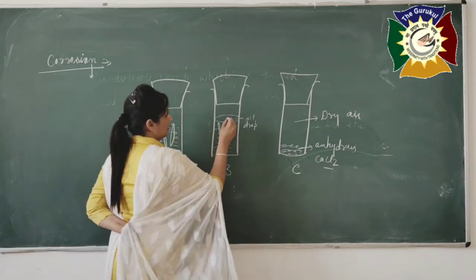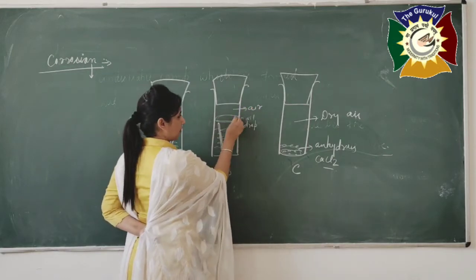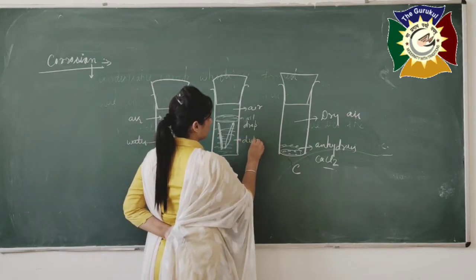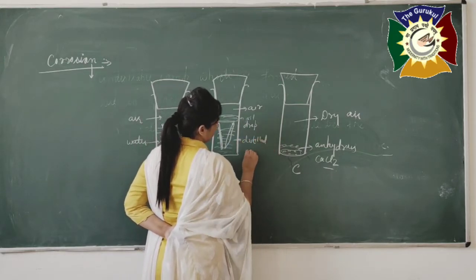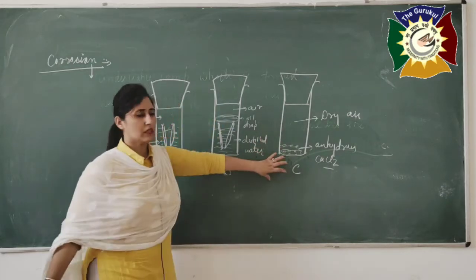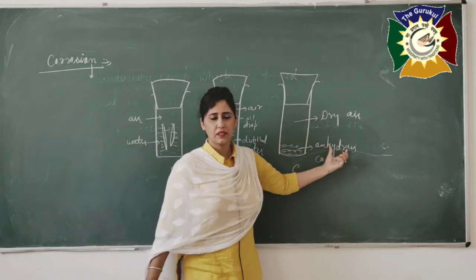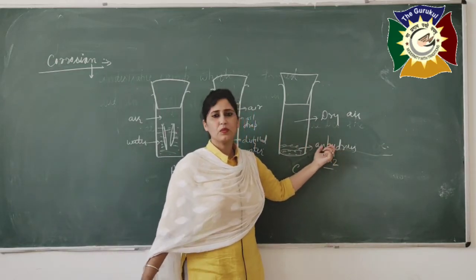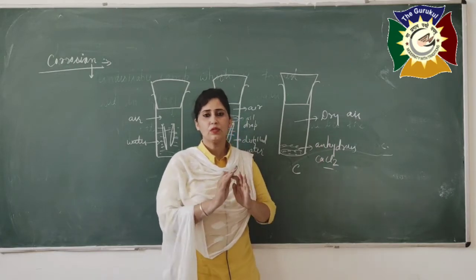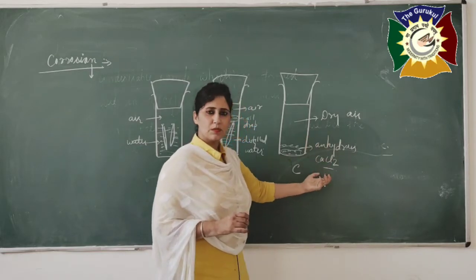In the second test tube, it is air, the oil drop and distilled water. And in the third one we need to take anhydrous calcium chloride. What do you mean by anhydrous here? Anhydrous means dry, in which moisture is completely removed, in which no water droplet is present. So it is anhydrous calcium chloride.